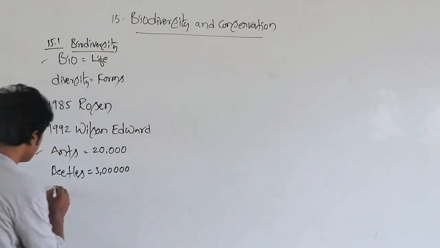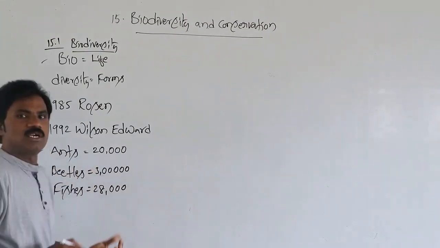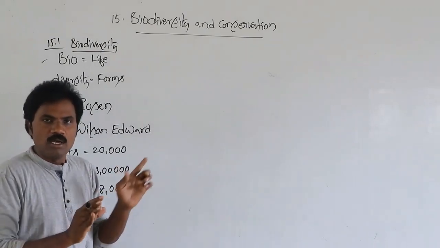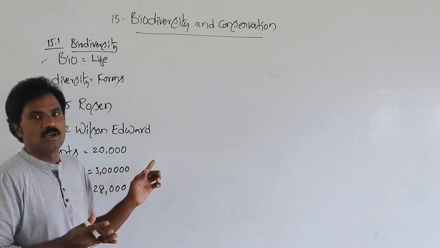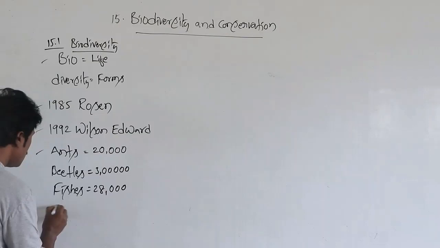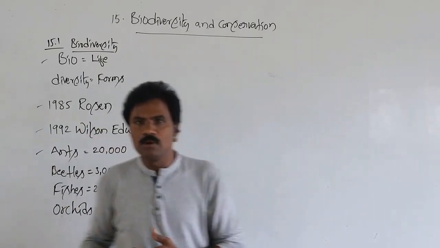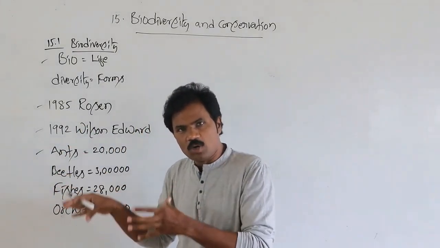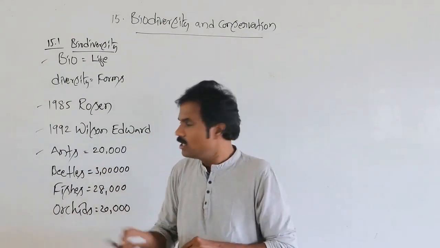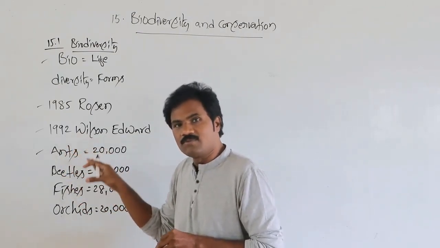Related to fishes, 28,000 different types of species are present. Not the total number, it represents different varieties of species. Related to orchids also. Like that, for example, various types of species in our globe, in our biodiversity area, in this earth planet under various organisms, different varieties of species are present.